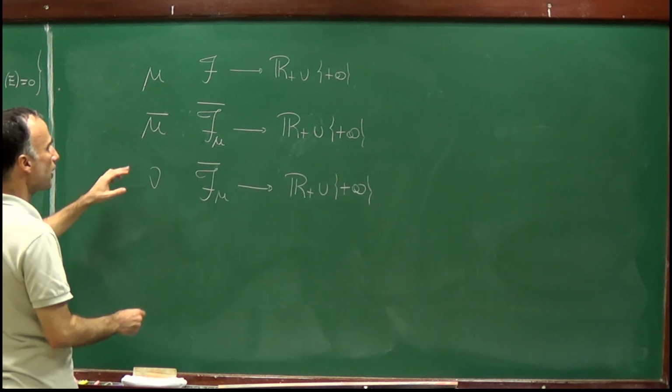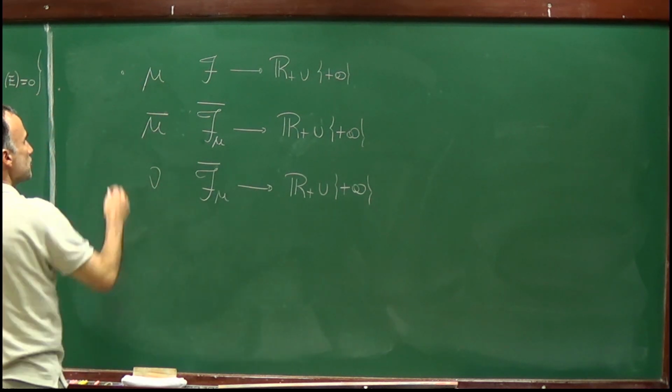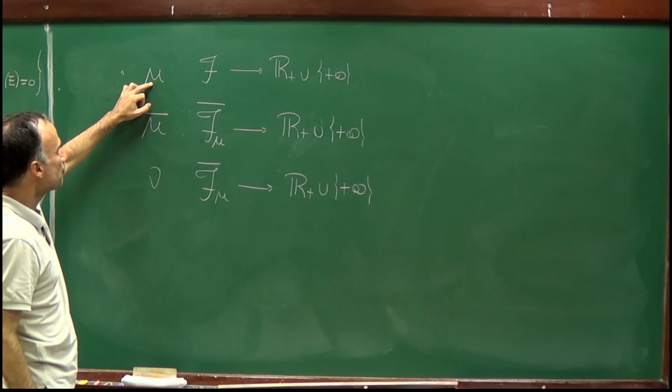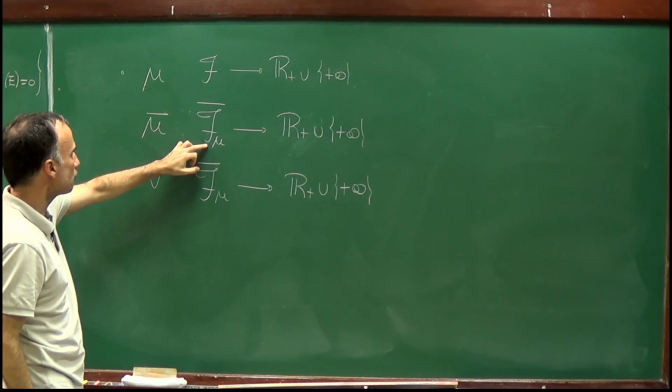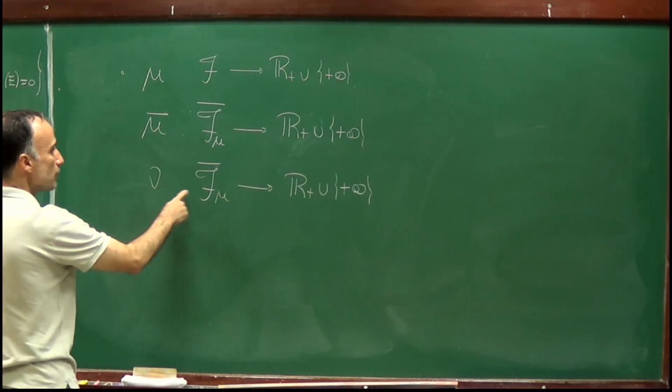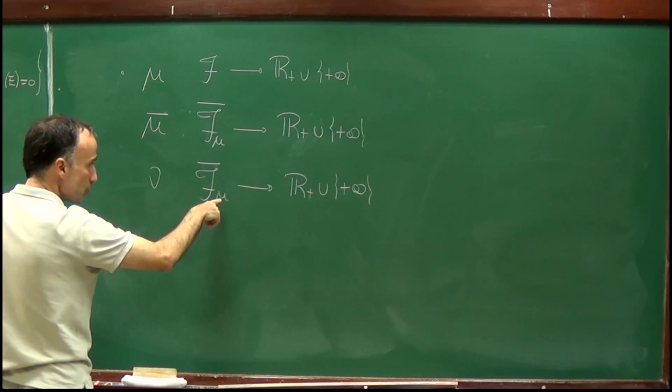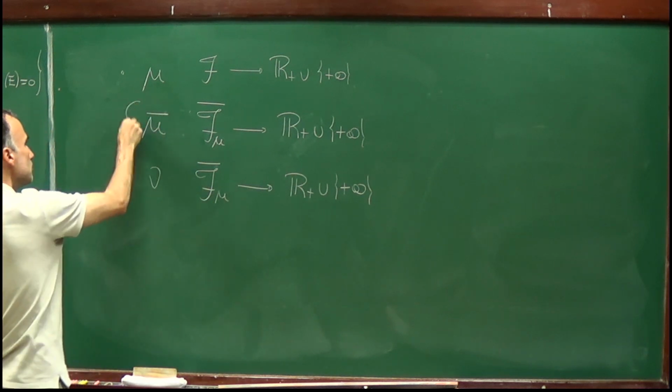So I started with a measure mu, I extend it to the sigma algebra F bar of mu. I'm assuming that there is another measure nu which is defined in this sigma algebra which depends on mu, observe that it depends on mu.